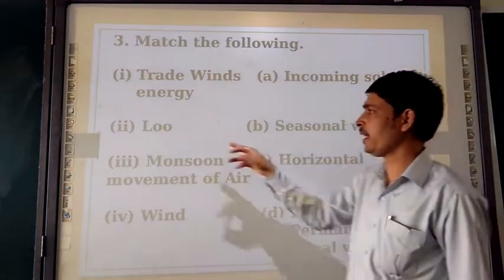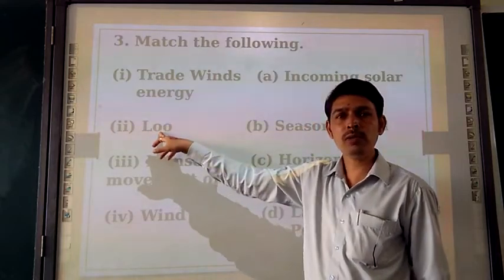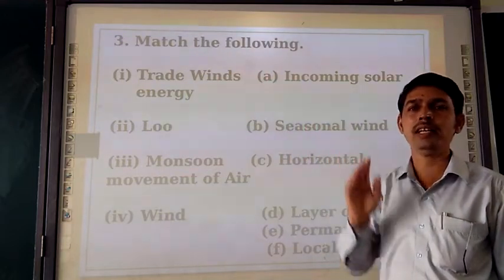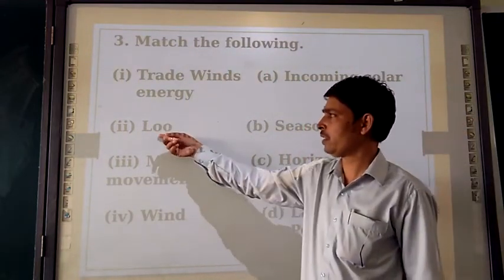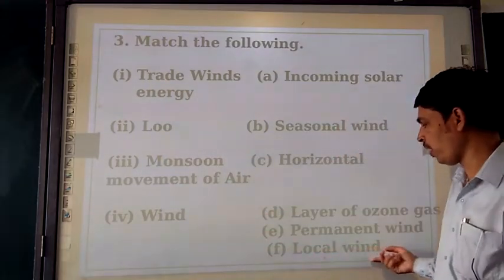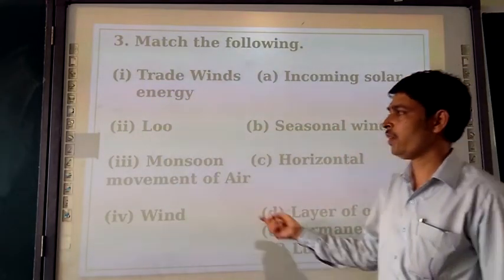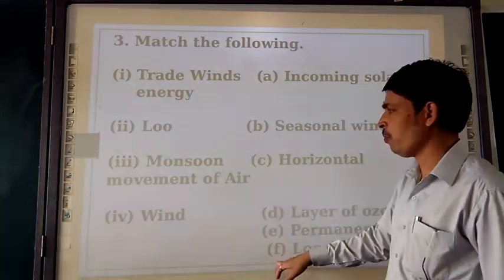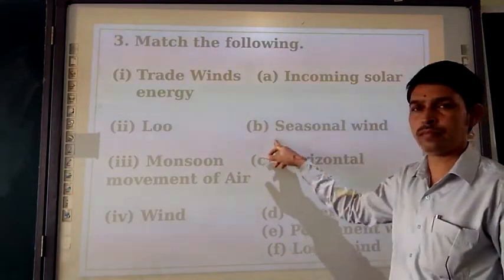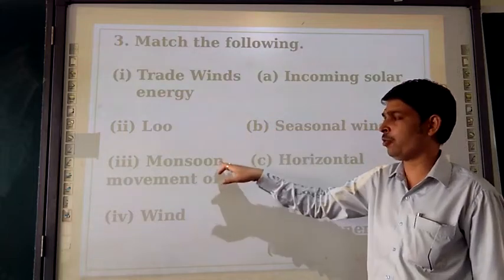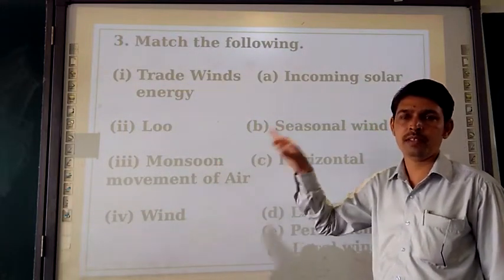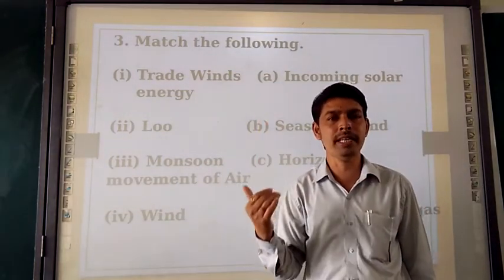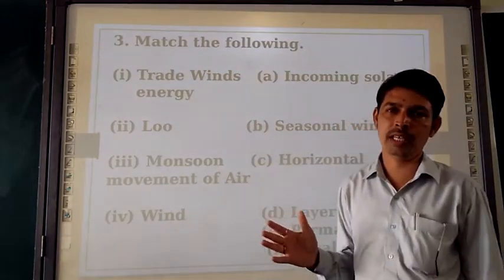Then the second one, low. So what is low? It's a local wind which is blowing at a summer season in the northern plains of India. So Lou, second. So we are coming here. So the local wind is the answer. The next we are having the third one, monsoon. So monsoon is a seasonal wind. Right? At a particular season, the monsoon wind used to come to India. Basically, rainy season starts with the help of monsoon. If monsoon wind will not come in India, the rainy season is not going to be there in India.